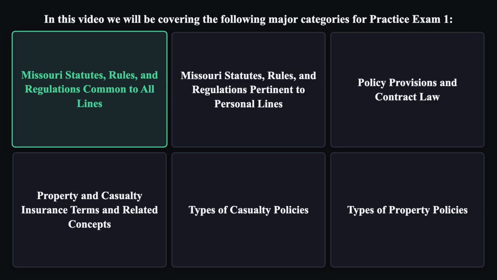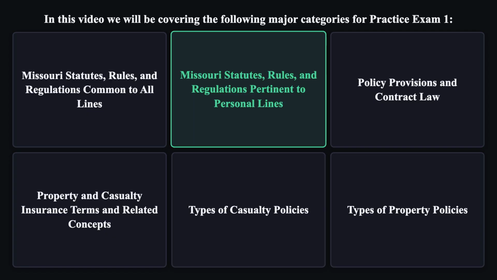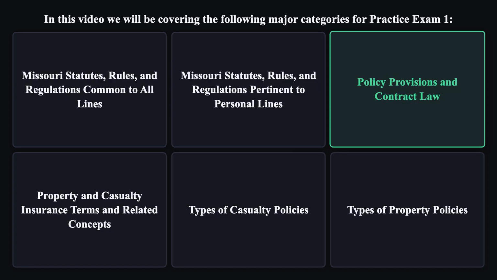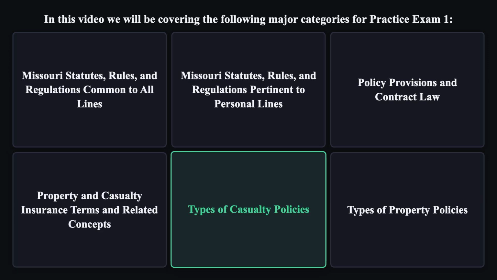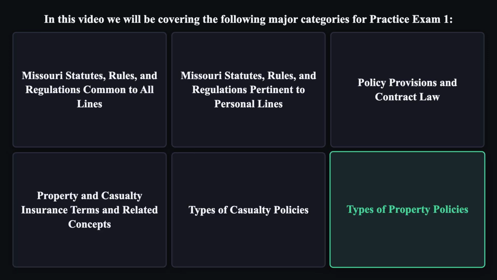Missouri statutes, rules, and regulations common to all lines. Missouri statutes, rules, and regulations pertinent to personal lines. Policy provisions and contract law. Property and casualty insurance terms and related concepts. Types of casualty policies. Types of property policies.